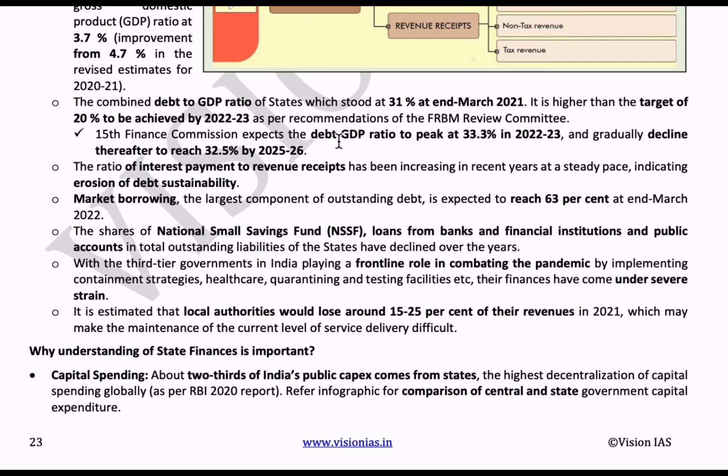So the 15th Finance Commission expects that the debt to GDP ratio might reach 33.3% in 2022 to 2023 and gradually decline to 32.5% by 2025 to 2026. So this is about the debt to GDP ratio, and the next point is